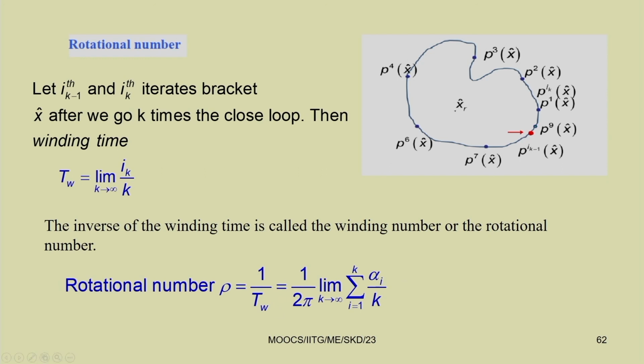From the angle also you can find it: you can take this point and this point, and find this angle which is bracketing this. From that, this alpha angle can be obtained, and from that you can study this rotational number in a simpler way. So, rho equal to 1 by T omega you can find, which will give you the rotational number.